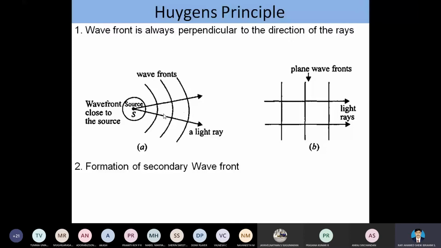Then we have to know what this wavefront is. The Huygens principle means that the wavefront should always be perpendicular to the direction of the ray. Second, we give the formation of the secondary wavelet. First of all, we have to know what is meant by the wavefront. A wavefront is an imaginary surface which represents the corresponding points of a wave.